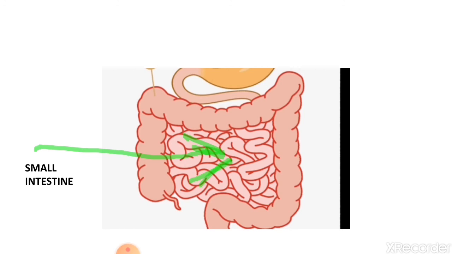As you know, blood gets circulated in our body. So with the help of blood, these blood vessels carry this food, which is now in a simpler and soluble form. This soluble simple food now gets circulated to each and every part of our body. So in the small intestine, the digestion process gets over.